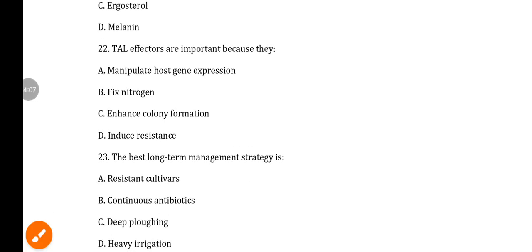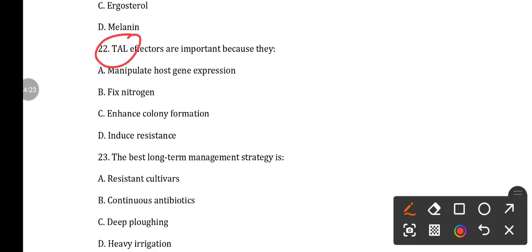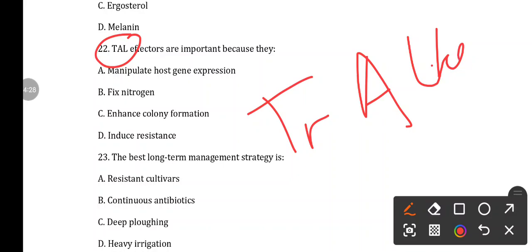Next, question number 22. TAL effectors are important because they: option A, manipulate host gene expression. Option B, fix nitrogen. Option C, enhance colony formation. Option D, induce resistance. So TAL means transcription activator like effectors, meaning it will manipulate the host gene in favor of the pathogen. So here the answer is it manipulates the host gene expression.